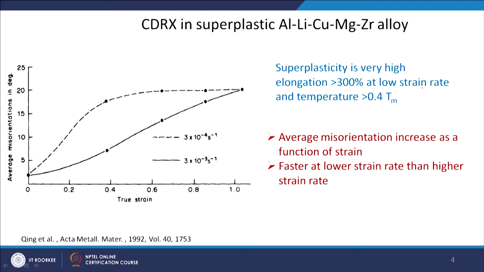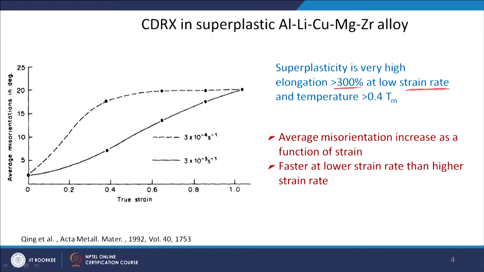So, the conditions are typical of any recovery recrystallization process, high temperature. However, the strain rates are low in superplasticity as compared to other conventional or SPD processes. However, the elongation is very high, you can achieve elongation of 1000% and even more than that.